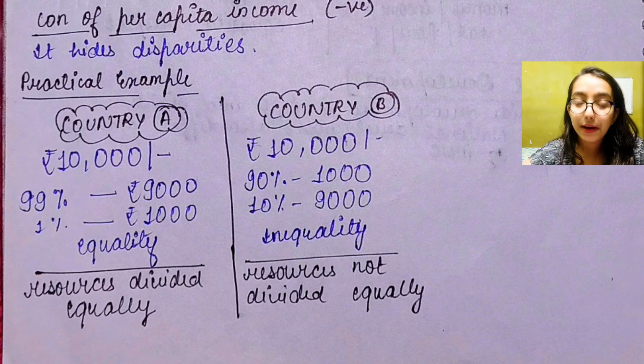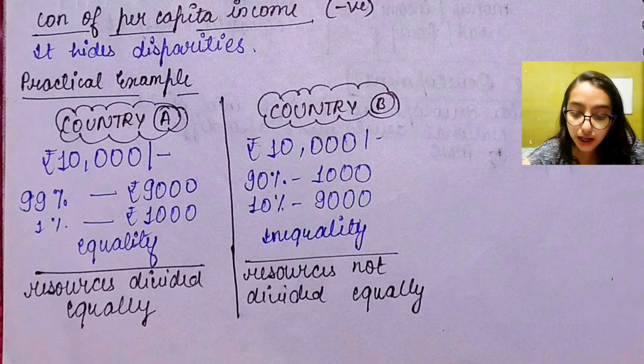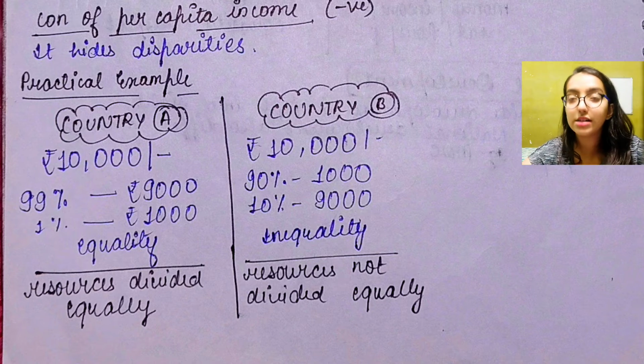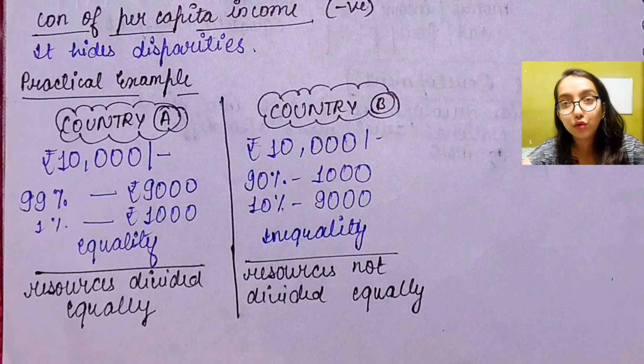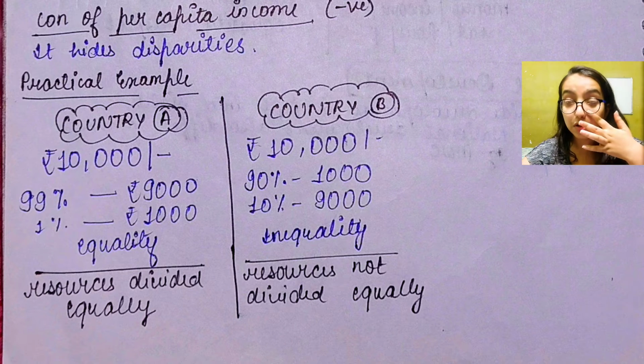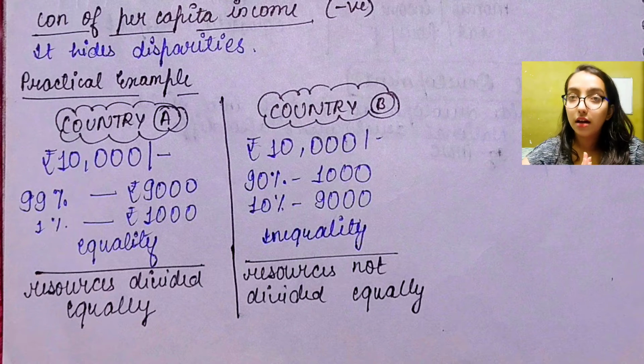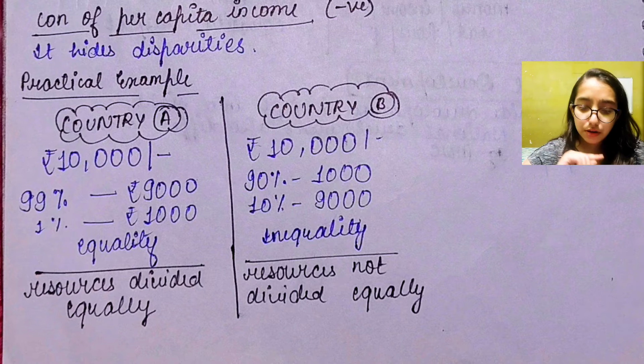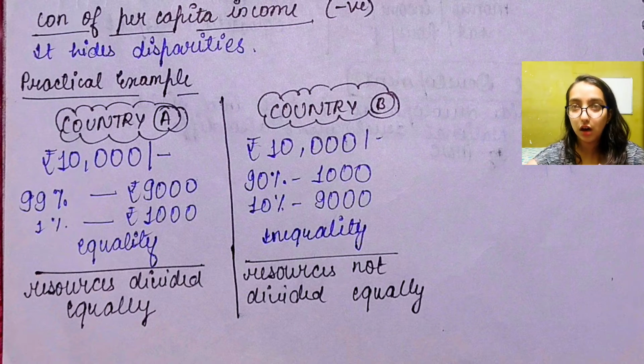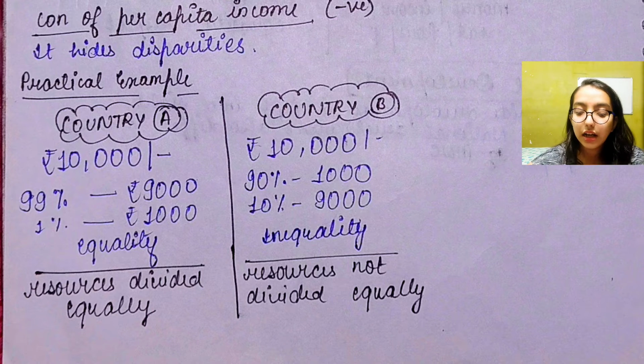Why? Because in country A, 99% of the population is earning 9,000 rupees, whereas 1% of the population is earning 1,000 rupees. So it is basically rich because the major population is earning a major salary, whereas only 1% of the population is poor. So the whole country is considered to be rich. But country B, which has the same per capita income as country A, has 90% of the population earning 1,000, whereas 10% of the population is earning 9,000.